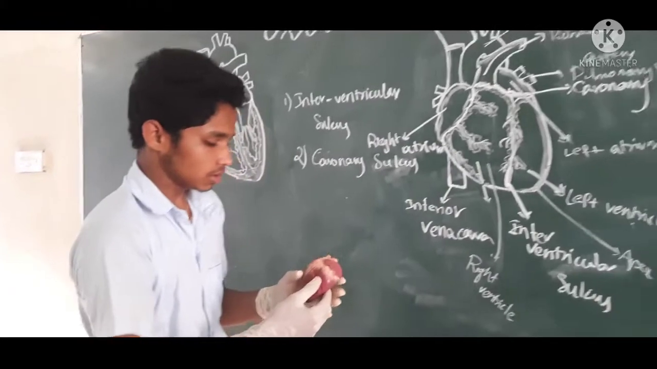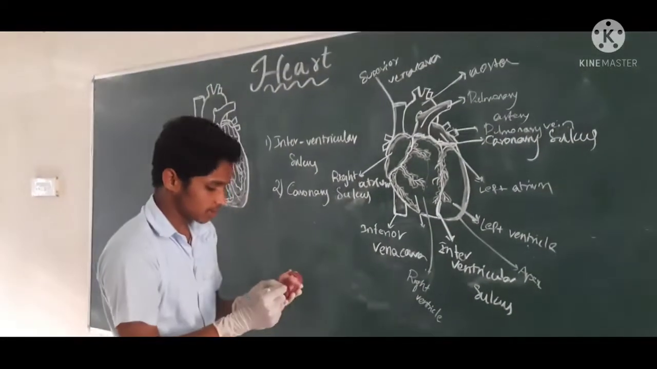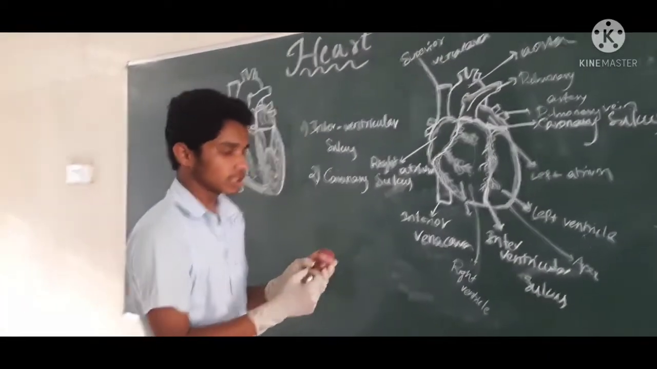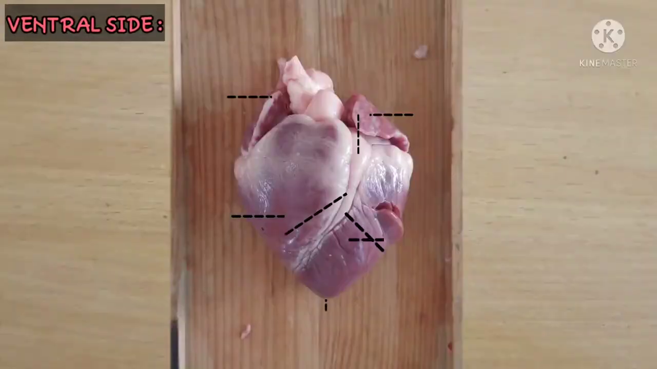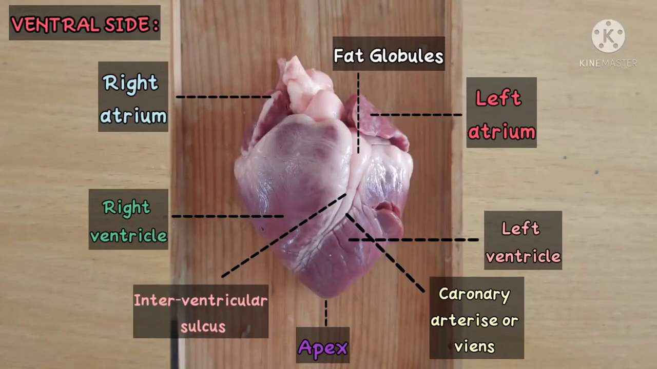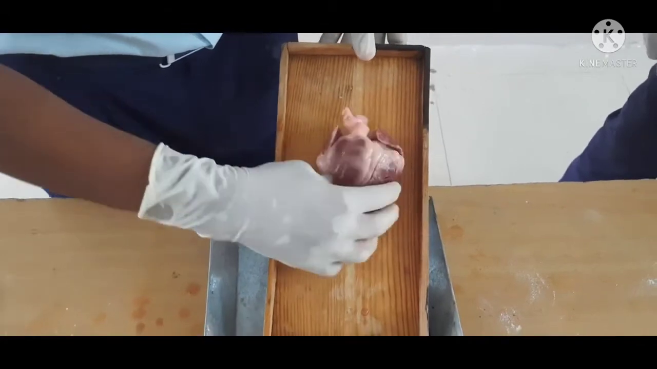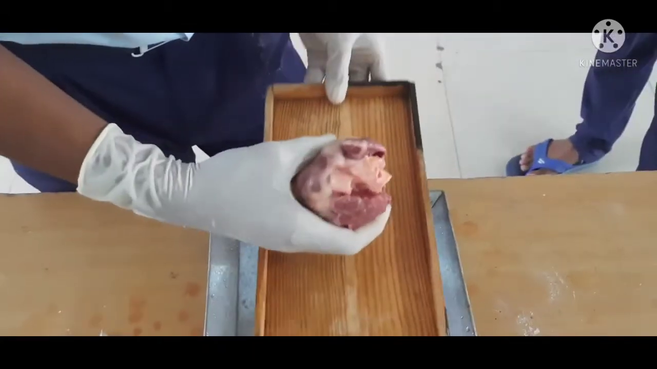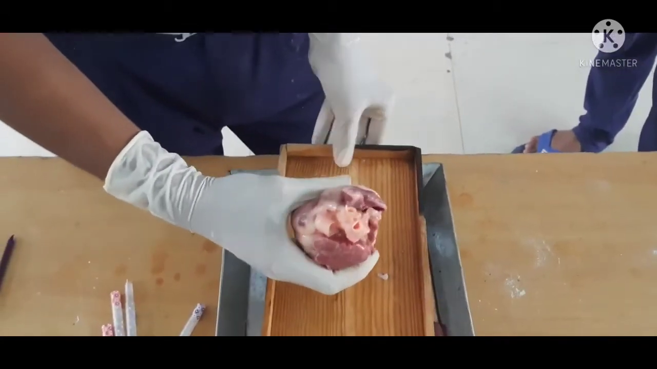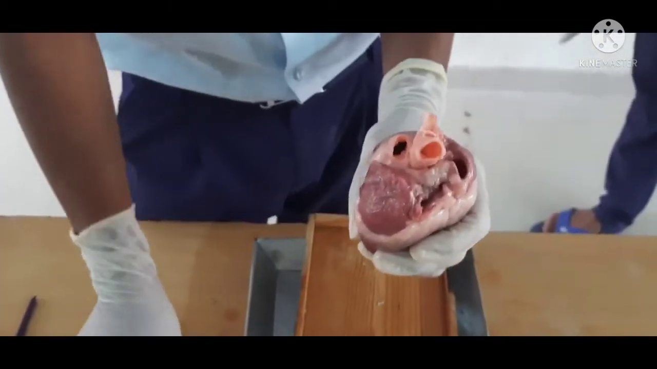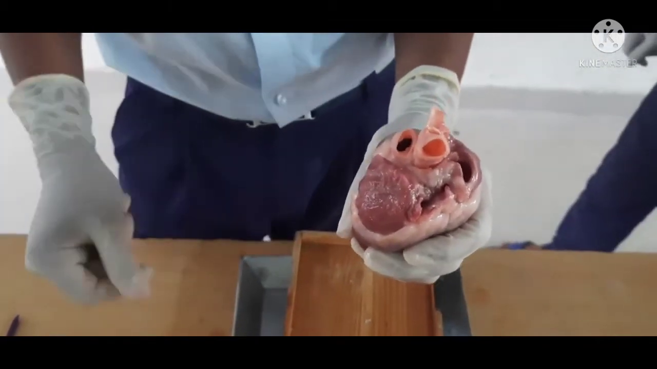Before going to do the dissection, let's do a small experiment for understanding the circulation in the heart. My question is how the circulation is done in the heart. Let's find out.